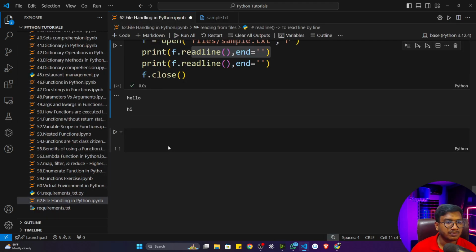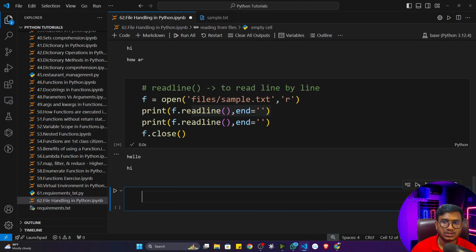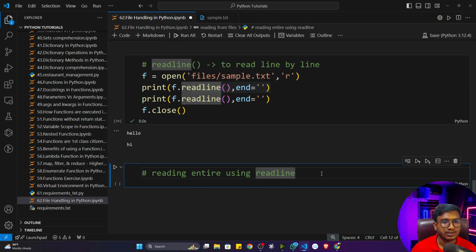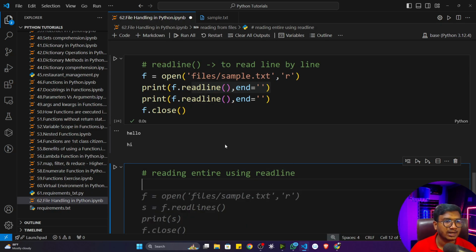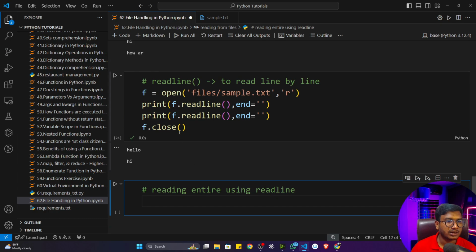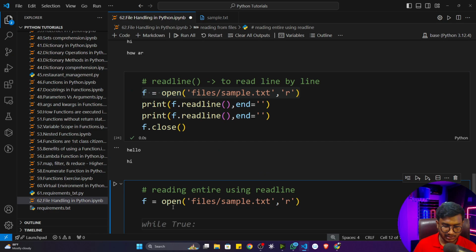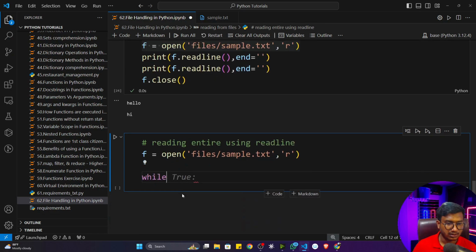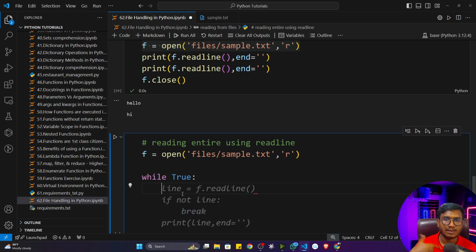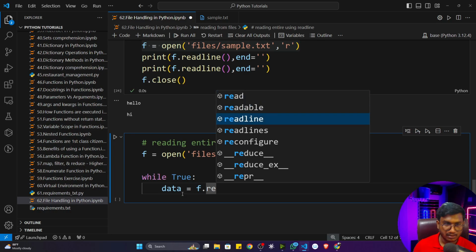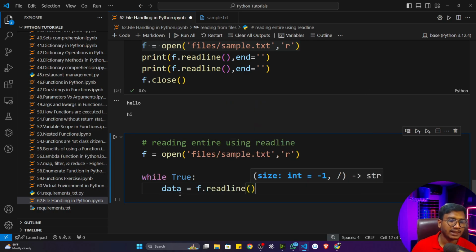So for this, you can simply write one logic. Let me comment: reading entire text using readline. How can we do it? First of all, let's open this particular file in read mode. Then I'll define a while loop here, while True, because I need to apply a loop operation. On top of it, I'll write data equal to f.readline. It will give me all the content line by line.